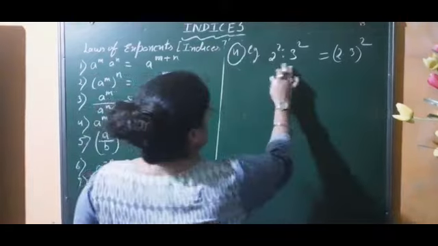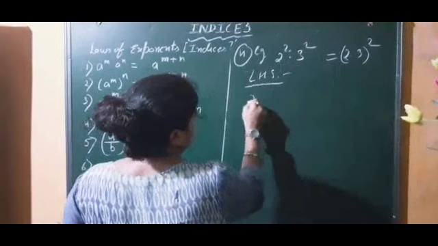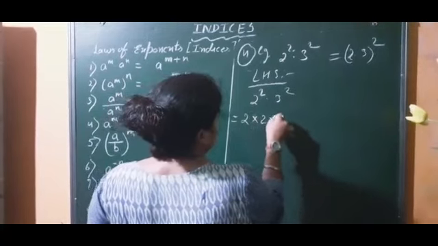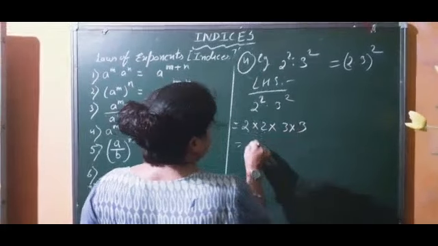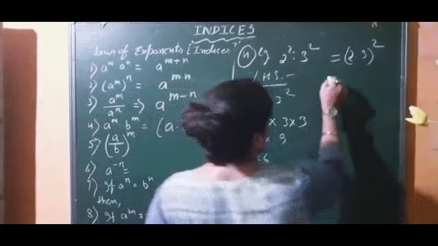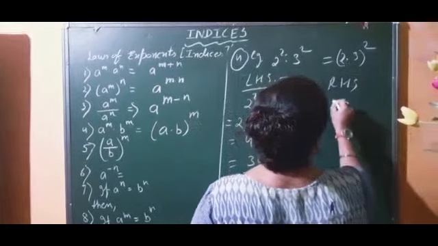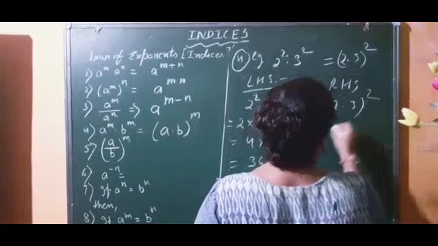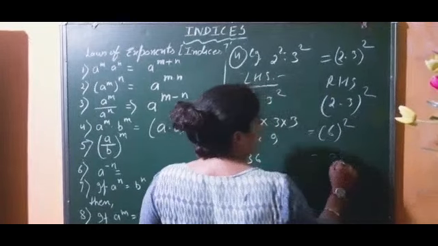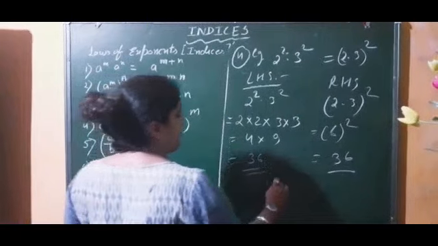So LHS: 2 square into 3 square means 2 into 2 into 3 into 3. So 2 fours are 4, 4 nines are 36. Now we have seen our LHS, now RHS: 2 into 3 to the power 2, or 2 into 3 is 6 square, that equals 36. So see, our LHS and RHS are equal. So again your formula is verified.